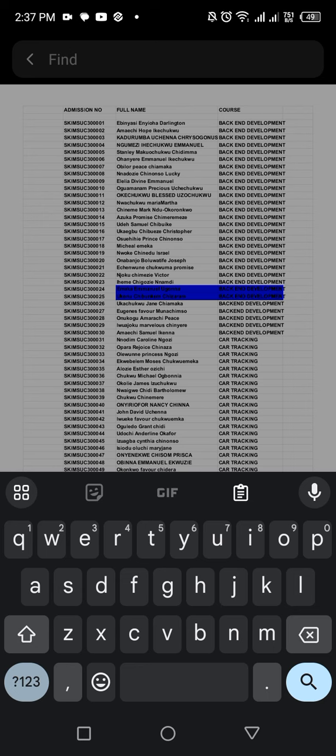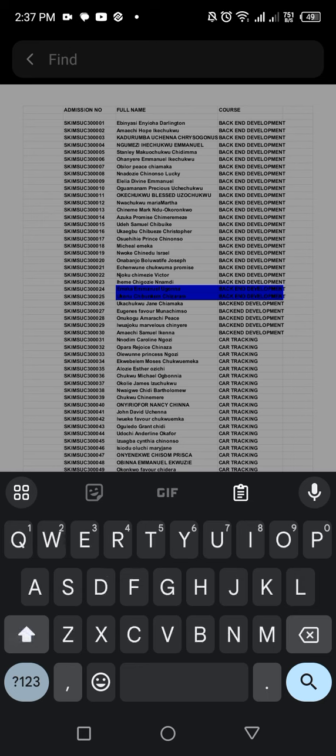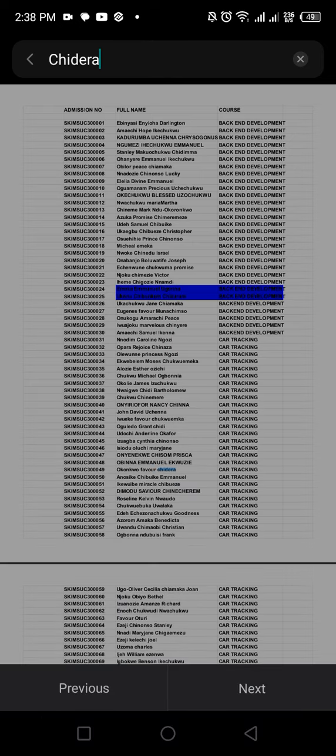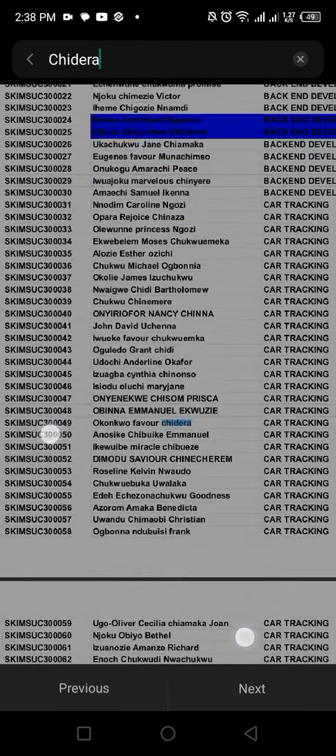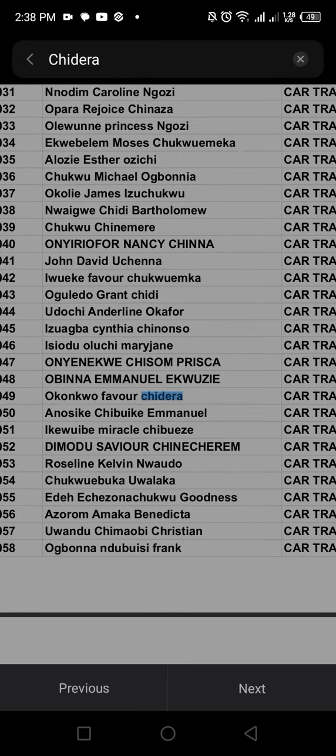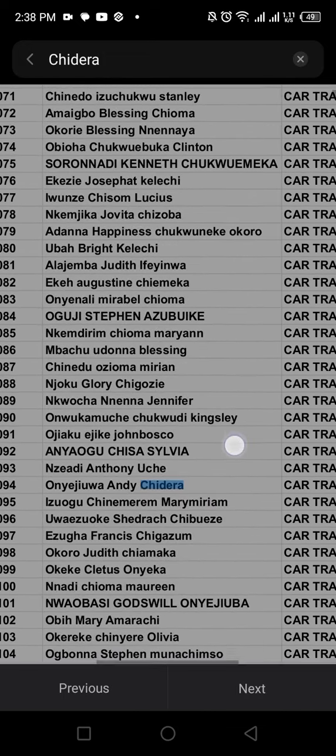Now type what you're looking for. If your name is Chidera and you have plenty of names, you can start with just Chidera. Once you've written Chidera, click on the search icon in the bottom right corner, or you click enter. If you notice, Chidera has been highlighted here: Okonkwo Favor Chidera. But if my Chidera is not Okonkwo Favor, what do I do? I click on next. It takes me to the next available Chidera.